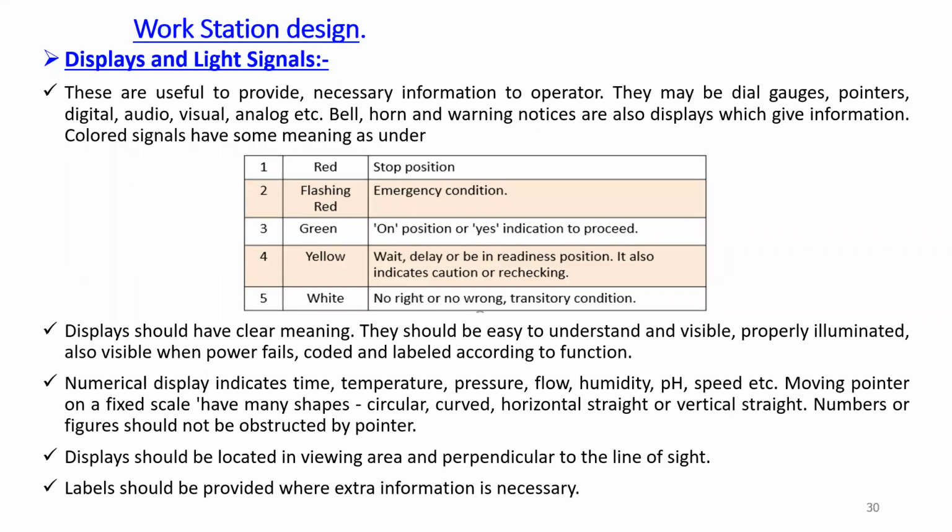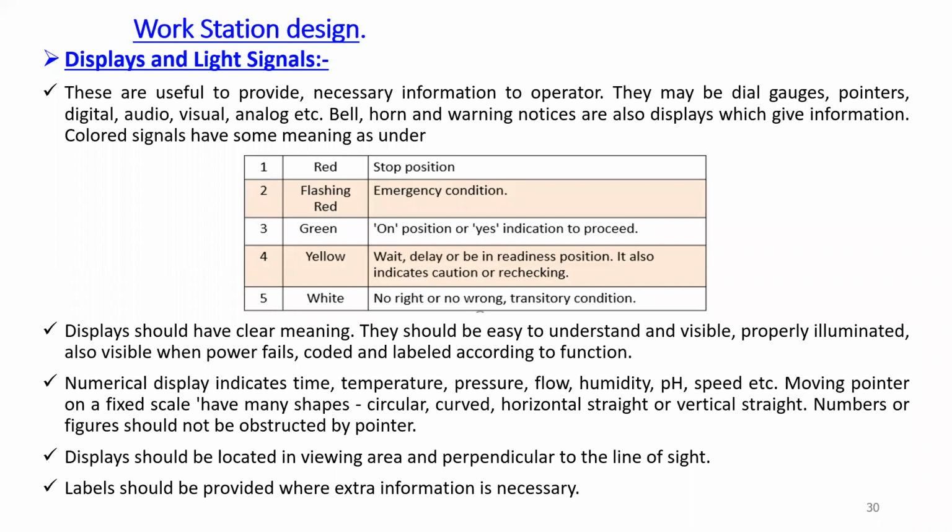pH should be between 0 and 14. If it is 7 or near about 7, it means a neutral solution is there. If the pressure limit is there, suppose you are working at atmospheric pressure only, so near about 1 atmospheric pressure, then 1 is indicated by the pressure gauge. If the temperature should be maintained between 25 and 30, then that figure is 25 to 30 only. Likewise, there are a number of examples of numerical displays.